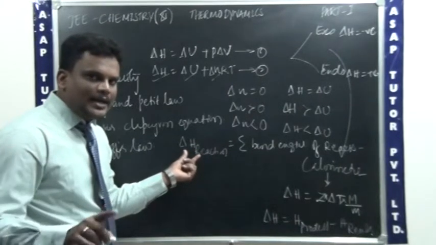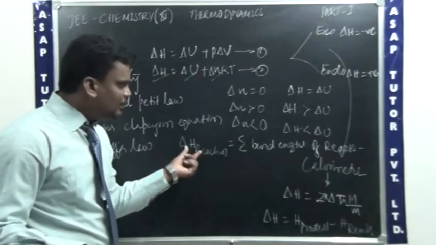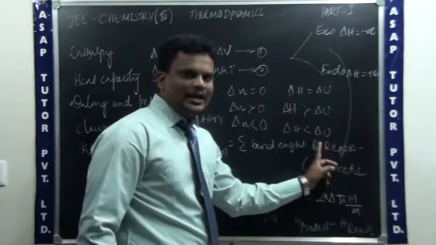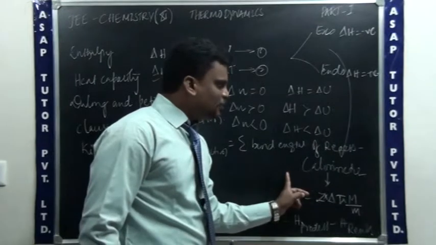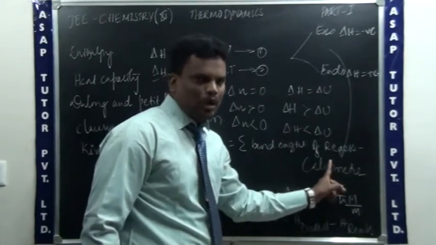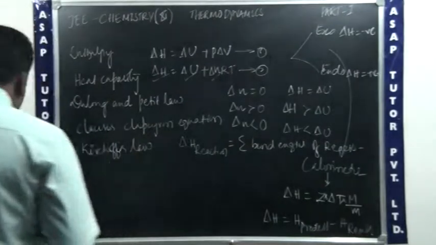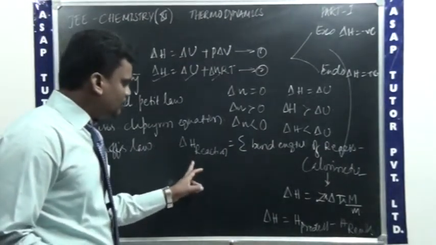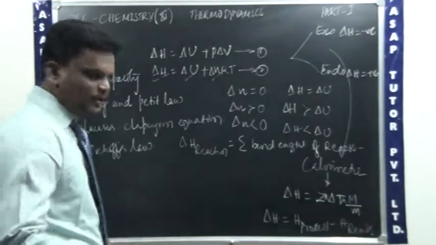See, you can calculate the change in enthalpy of the reaction by doing the summation of bond energies of the reactants minus summation of the bond energies of the what? Products. Then there is one more formula to find the standard change in enthalpy of the reaction.